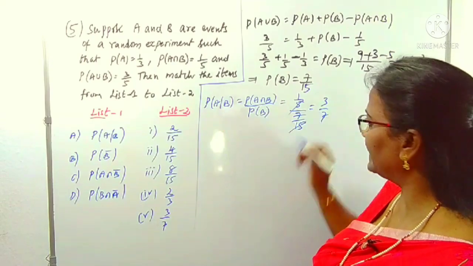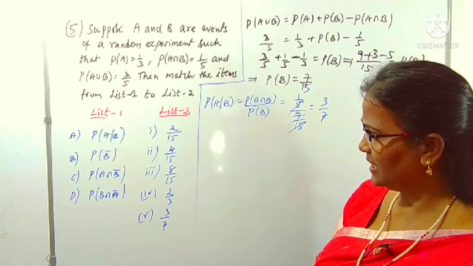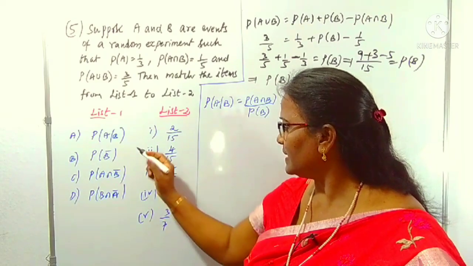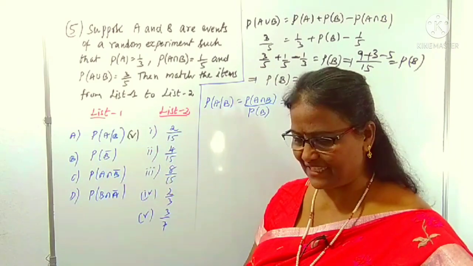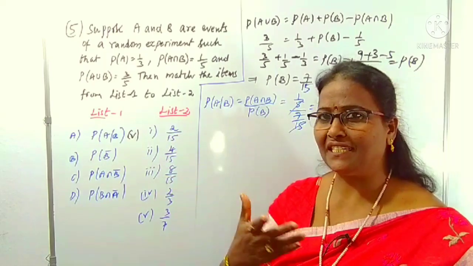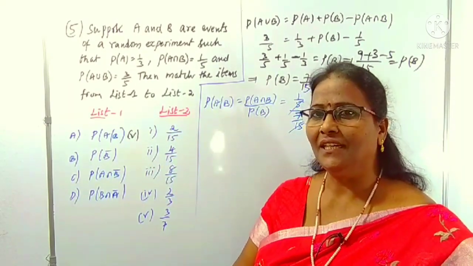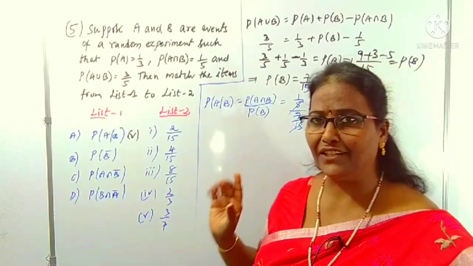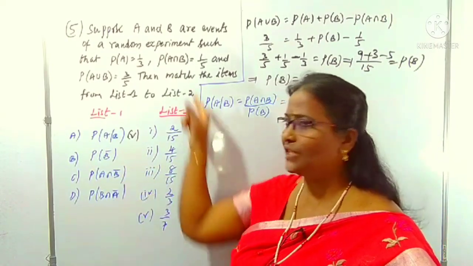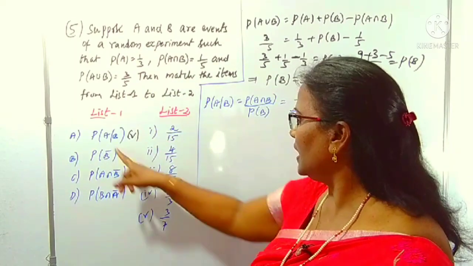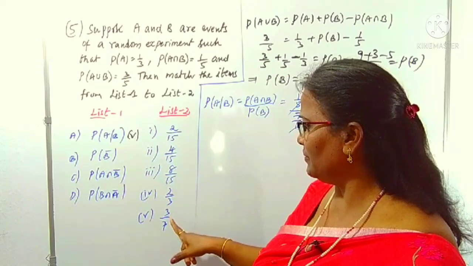P of A by B is 3 by 7. Which point in list 2 is it connected with? Yes, the 5th point. This is 5 I have taken. Options I didn't give because this question is too lengthy. If I write the options, it takes too much time. That's why I didn't write the options, just this whole question only. In list matching type questions, that is how we will go.